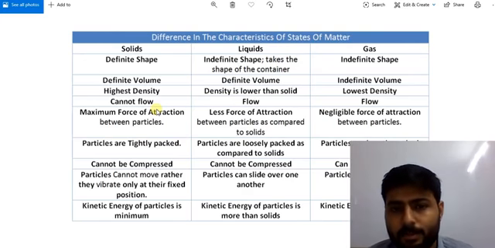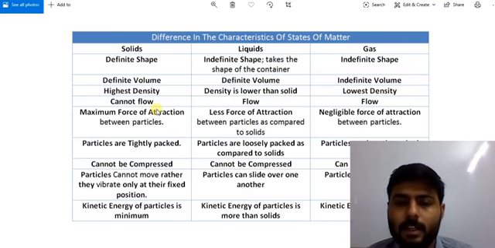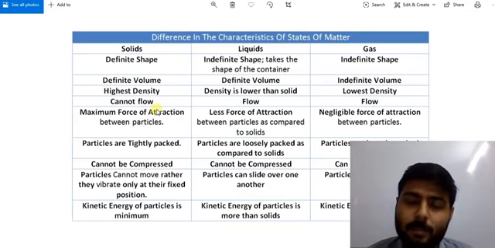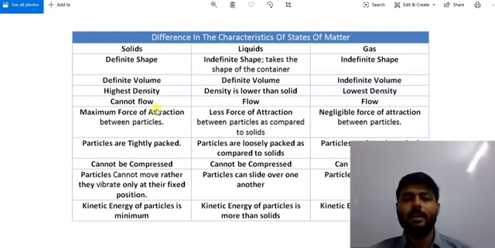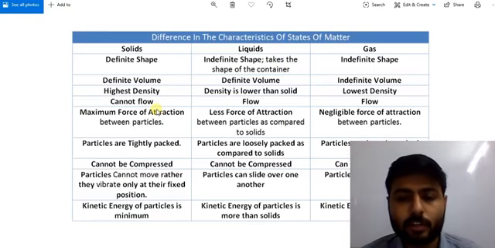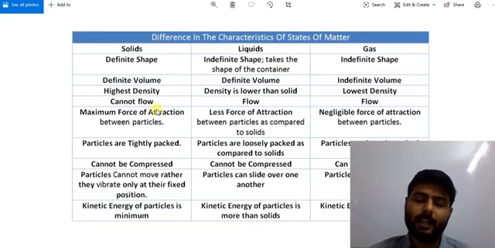And if we talk about this point for gases, gases have the least force, or say negligible force of attraction between particles.